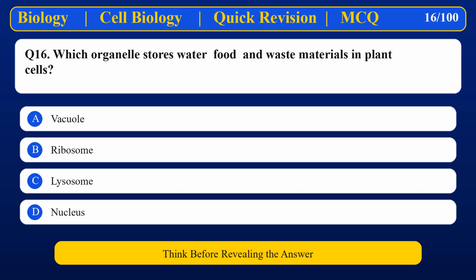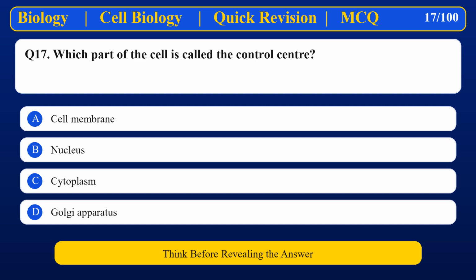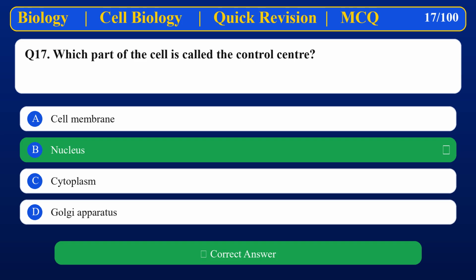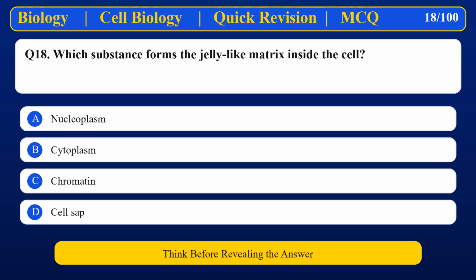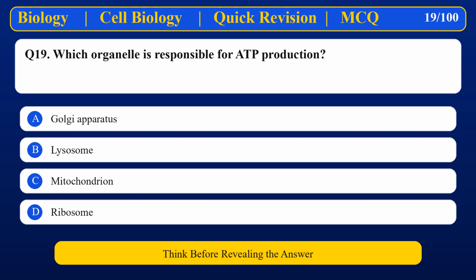Which organelle stores water, food, and waste materials in plant cells? Vacuole. Which part of the cell is called the control center? Nucleus. Which substance forms the jelly-like matrix inside the cell? Cytoplasm. Which organelle is responsible for ATP production?